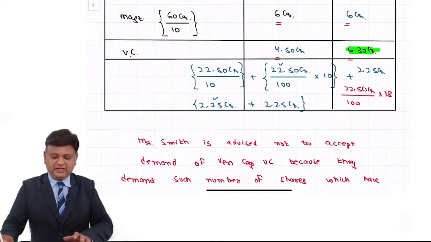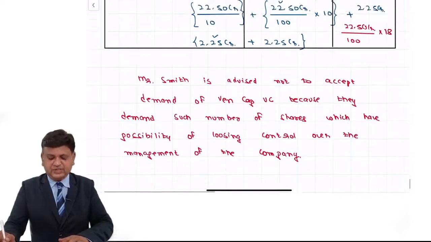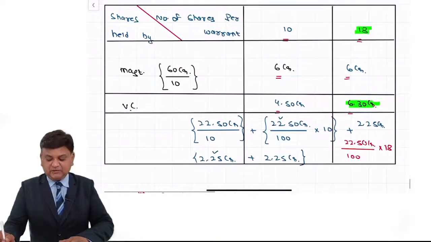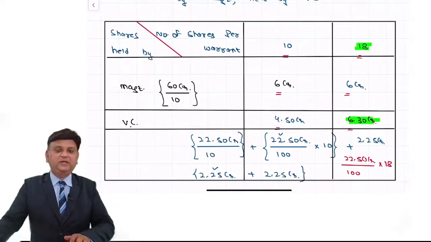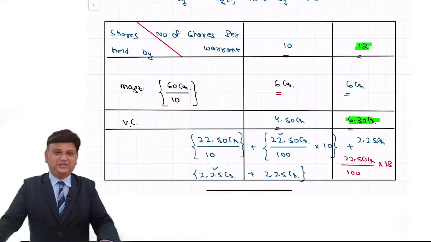So we deny that, no, we are not interested. That is the way we are supposed to give the answer. Because if we accept the demand, then ultimately the control of the company will be passed on to the venture capitalist.